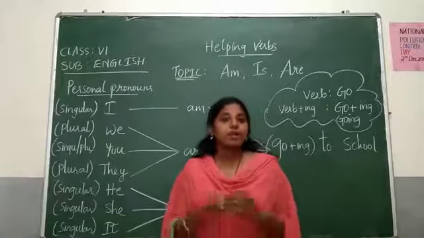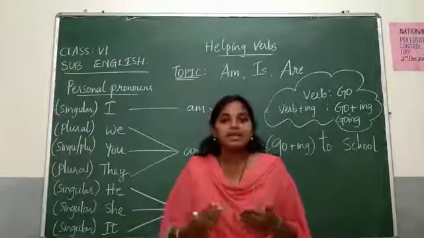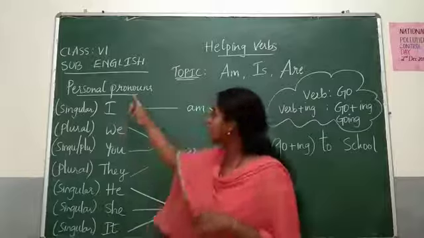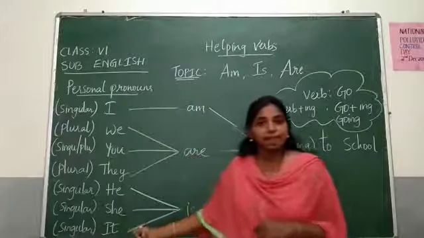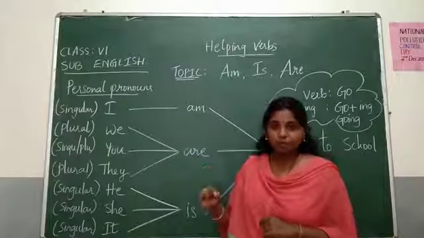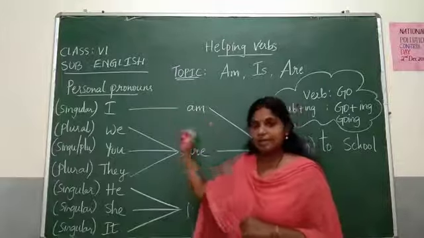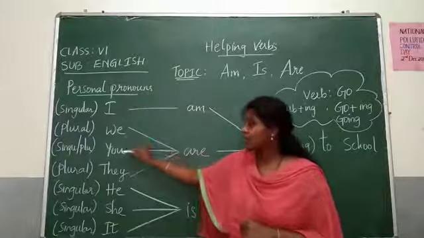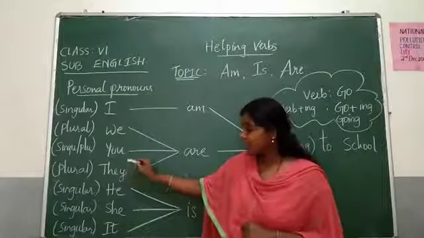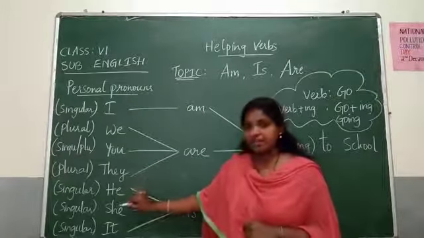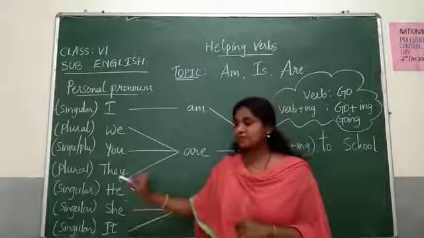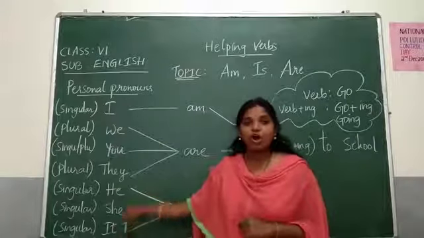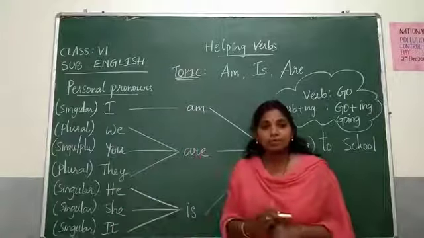These pronouns are classified into personal pronouns, and here is the list given on the board. Let me read out all the personal pronouns: I, we, you, they, he, she, it. These are called personal pronouns.